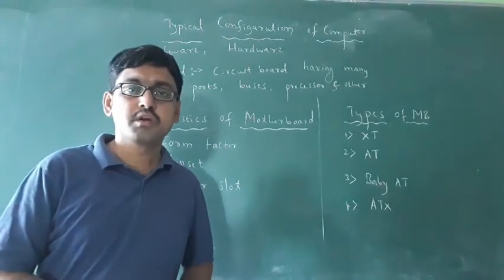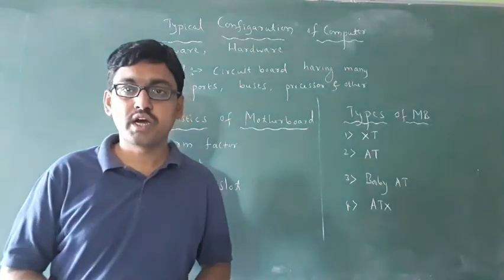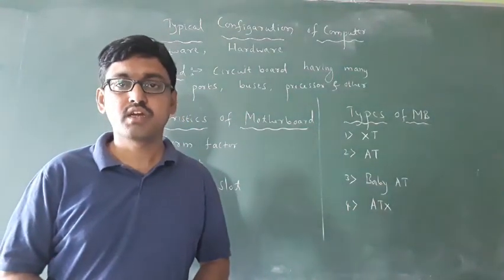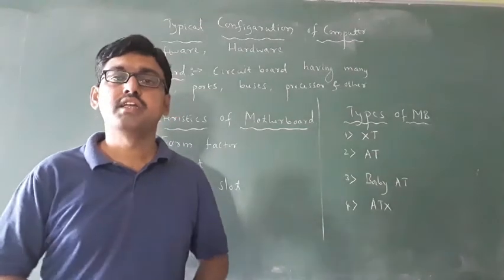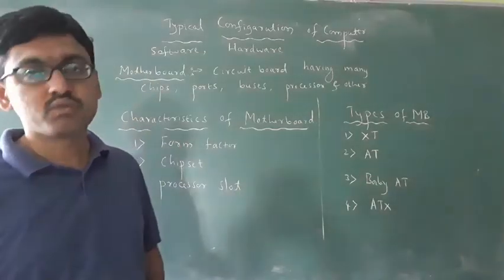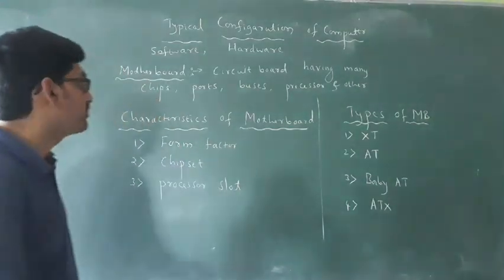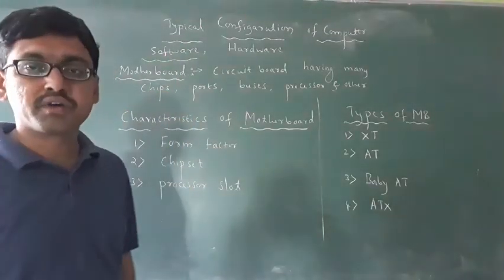Already you know the computer consists of software and hardware. These are two eyes of a computer. Already you know, without software or without hardware, we cannot run any computer. See, then what is software? You know what is software? Software is nothing but a collection of programs which carries out one particular task.